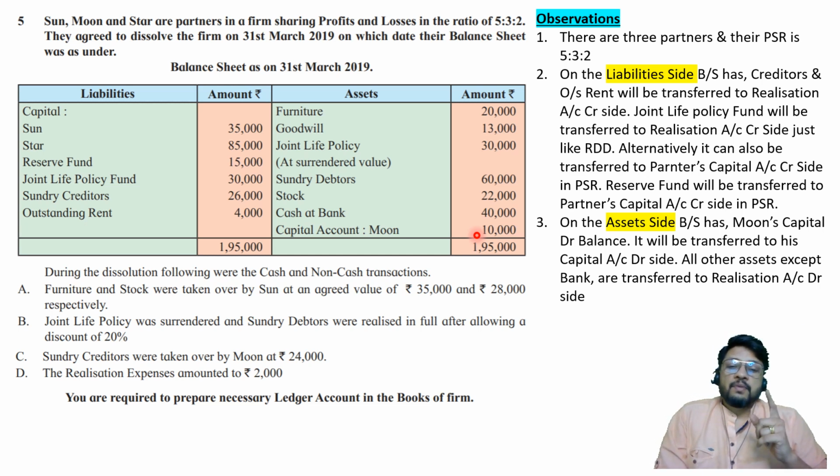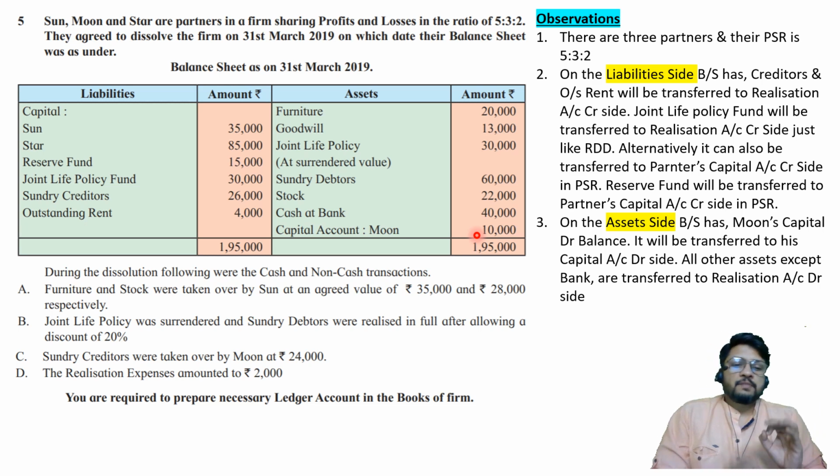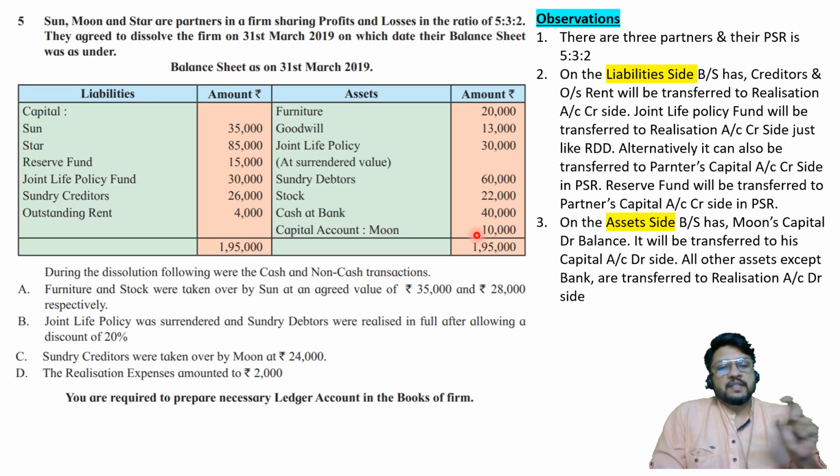But remember, we will not be considering it as an item along with creditors and outstanding rent, because creditor means amount is payable to somebody, outstanding rent is amount payable to somebody, but joint life policy fund is basically a reserve. That amount is not payable to anybody, so it is required to be shown on realization account credit side, but as a separate item, not along with creditors and outstanding rent. Okay, alternative treatment is also possible, which is not wrong, but I am solving the first treatment.